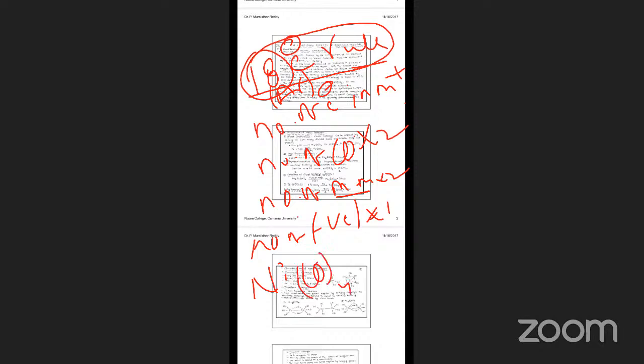Nickel. What is the atomic number of nickel? 28. What about the electron configuration? Nickel's electron configuration is argon 4s2 3d8, not 3d6.